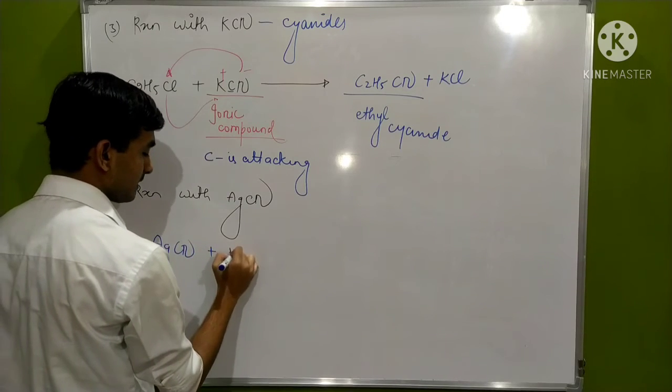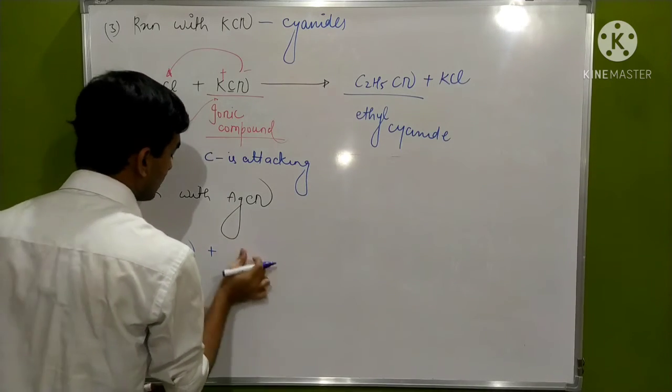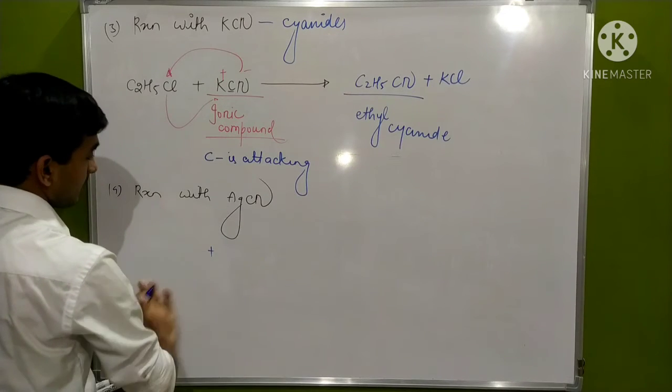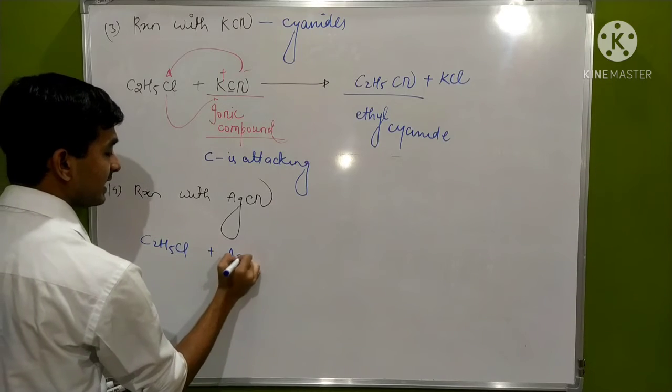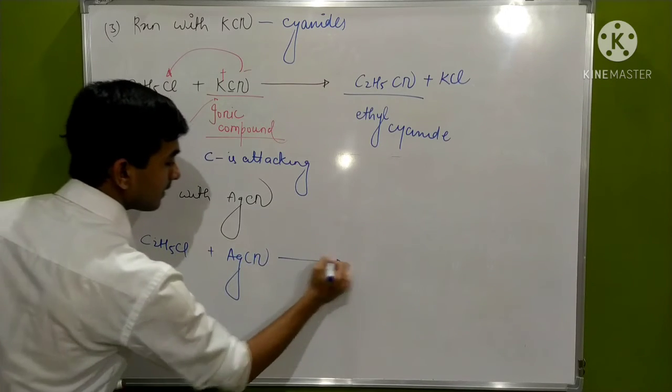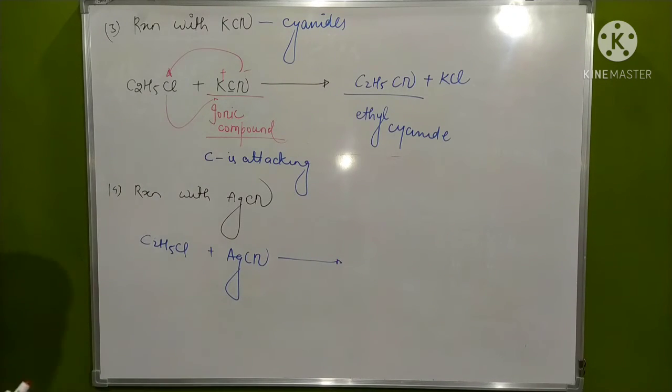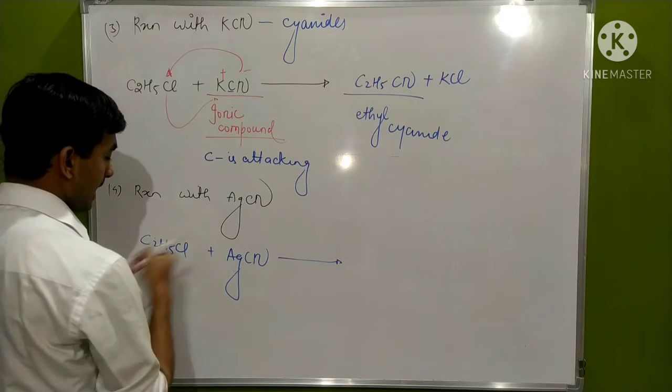But now take the example of AgCN: C2H5Cl plus AgCN. What will happen here?